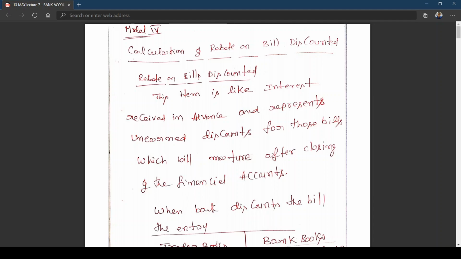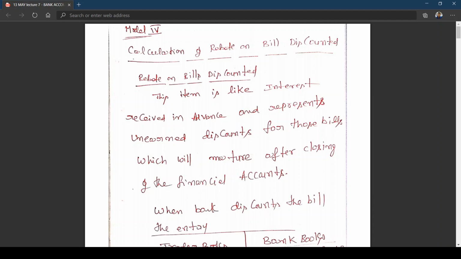The due date can be 1 month, 2 months, or 3 months, whatever it may be. The seller or creator of the bill, technically called the drawer, will get the money only on the due date, after 1 month or 2 months.